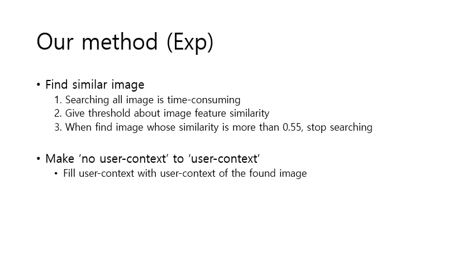To apply this in practice, we have some restrictions, so we change our method a little. First, we don't search all images to get the most similar one. Instead, we set a threshold, and if we find an image whose similarity is more than the threshold, we stop searching. This is because we have a time restriction. Then we fill the user context with the user context of the found image.